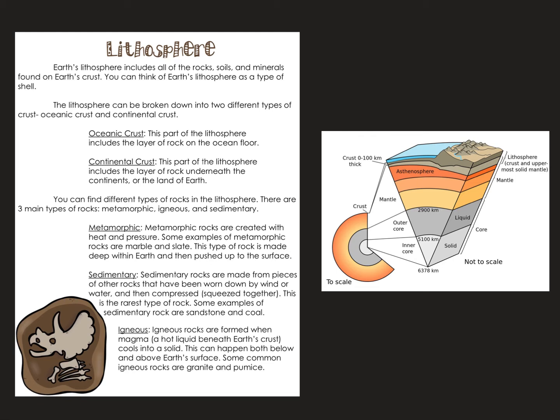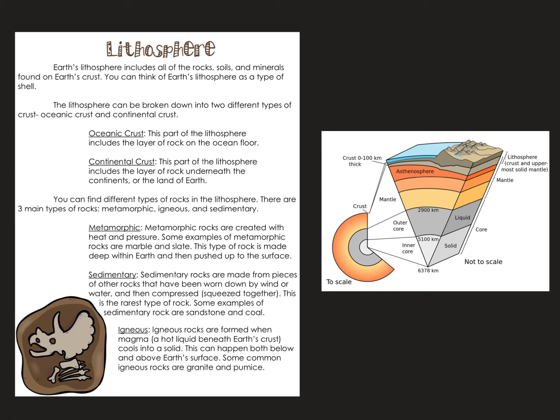You can find different types of rock in the lithosphere. There are three main types of rocks: metamorphic, igneous, and sedimentary. Metamorphic rocks are created with heat and pressure. Some examples of metamorphic rocks are marble and slate. This type of rock is made deep within the earth and then pushed up to the surface.